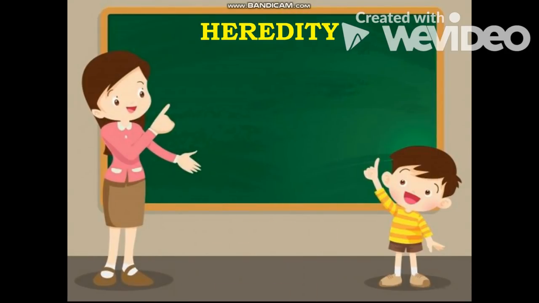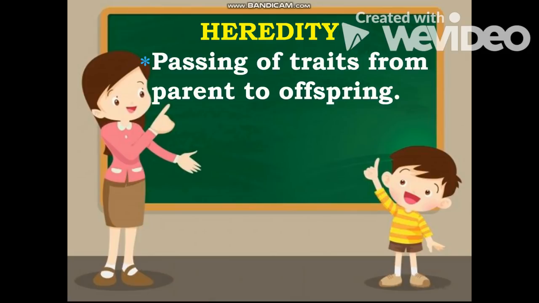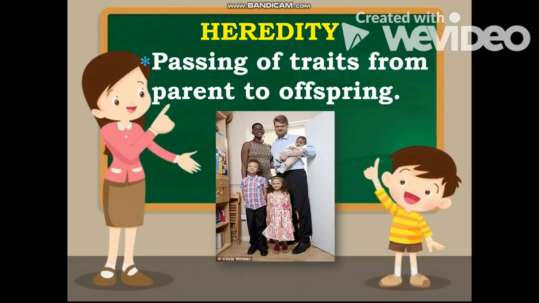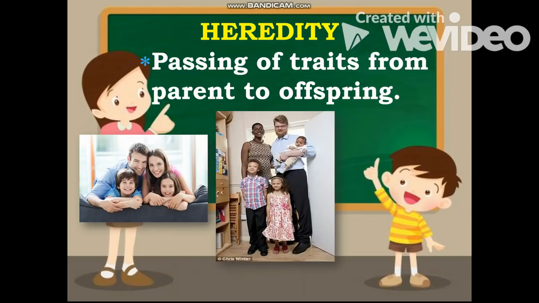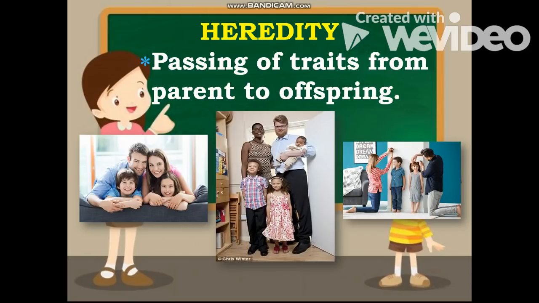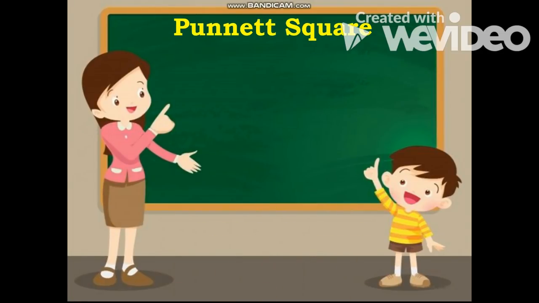The next one we have here, heredity. So, heredity, again, the basic unit of this is genes. This is the process of transferring traits from parent to their offspring. Just like the given example, the father has white skin and then the mother has black skin. Then look at their children. The next one, the family picture with their daughter and son, and as well as their daughter and son again with different height. The next one we have here, Punnett square.